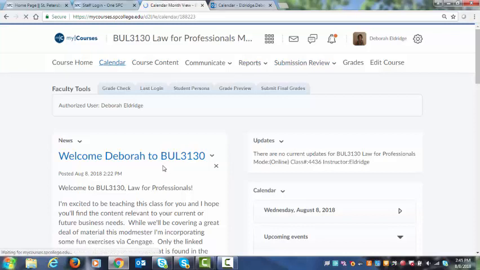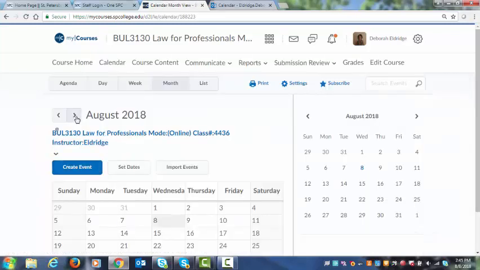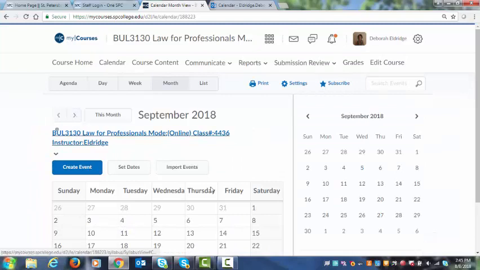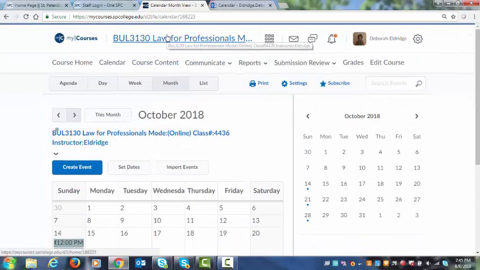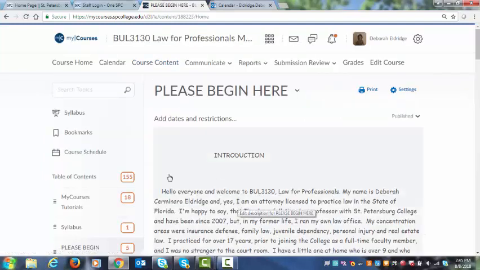So if you're looking at the top, you'll see all these different tabs. We've got our calendar, and what the calendar does is it actually will send out reminders when you have information due. So when you click into your My Courses homepage, you're actually going to see information that tells you with a calendar reminder what's coming up that week that you have to complete. And that's a wonderful way to keep a reminder on what is coming up due that particular week.